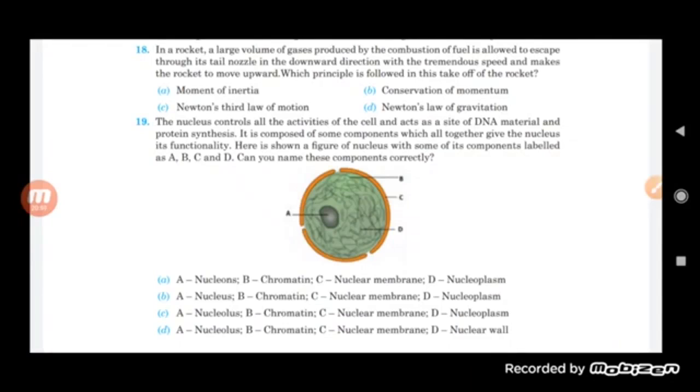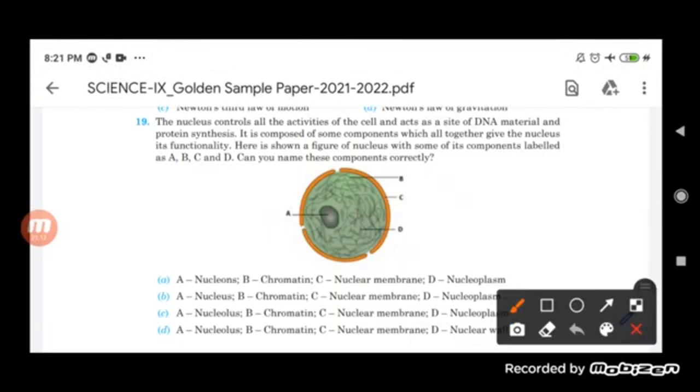Out of the given four, you will find that it is the C option, in which A is nucleolus, B is the chromatin, C is the nuclear membrane and D is the nucleoplasm. So according to that, C will be the correct option.